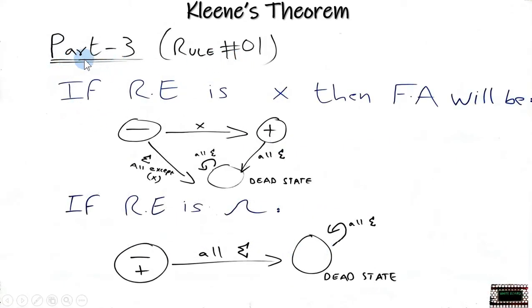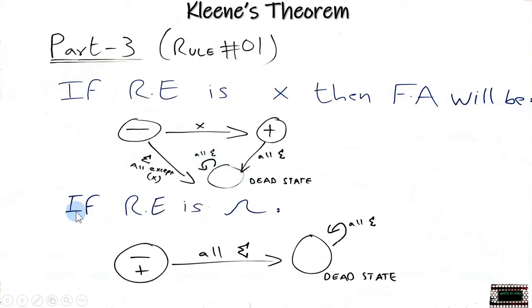Rule 1 of part 3 states that if a regular expression is expressed as x, then the FA will be: if the input is x, then it goes to the final state. Otherwise, every string except x leads to the dead state. And even after coming to the final state, if there is any other input, it goes to the dead state and remains in the dead state.